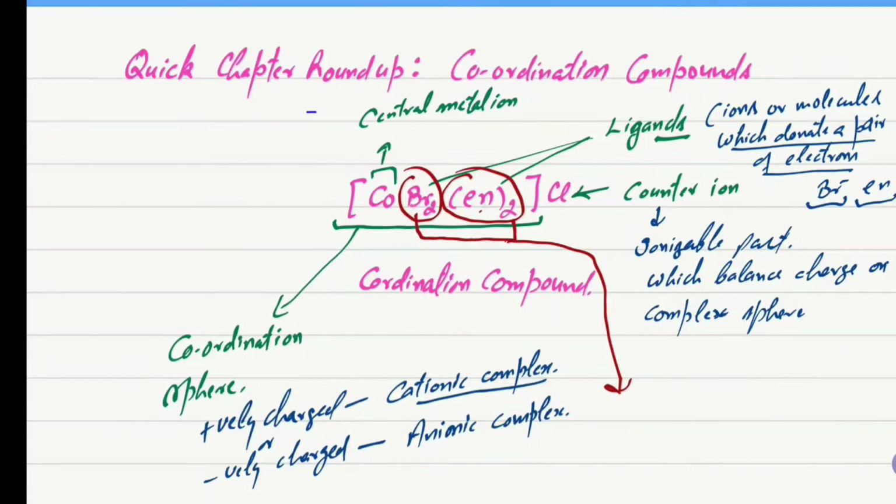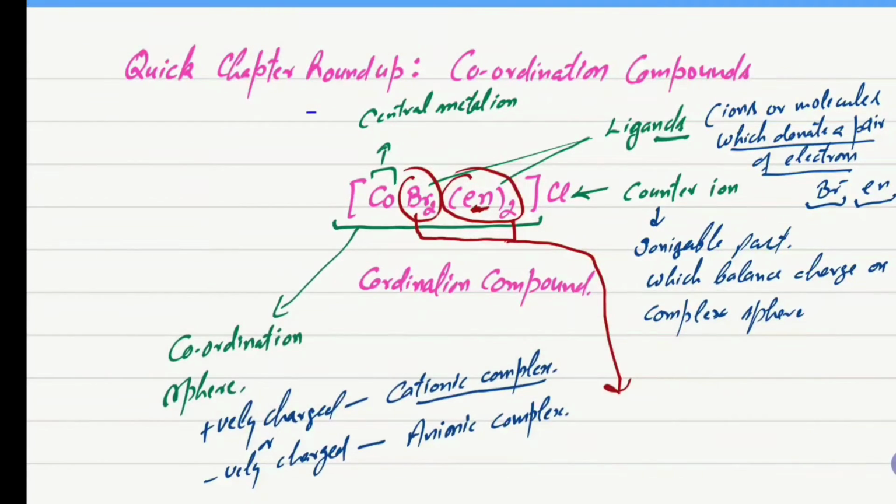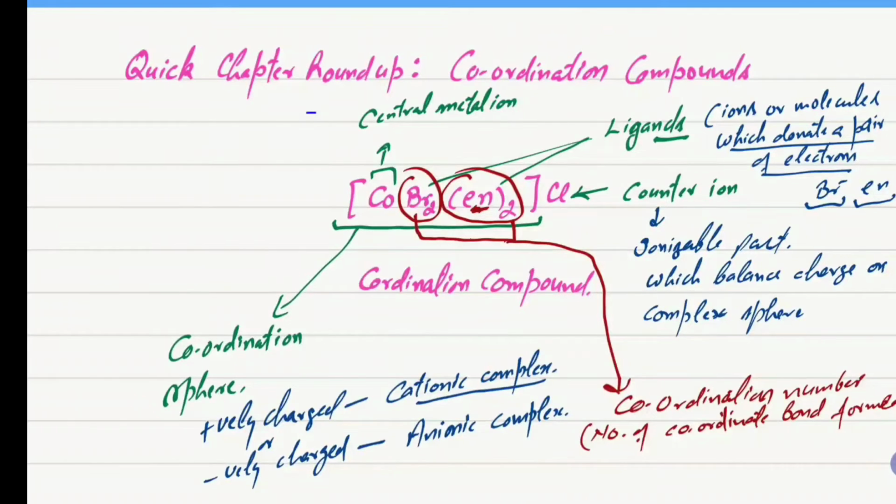Here bromide is a monodentate ligand and en is a bidentate ligand. One molecule of en will coordinate through two atoms with the central metal ion. So 2 en will coordinate through 4 atoms and bromide is a unidentate ligand, so that will coordinate through 1 point each. The total number of coordinate bonds formed is equal to the coordination number.